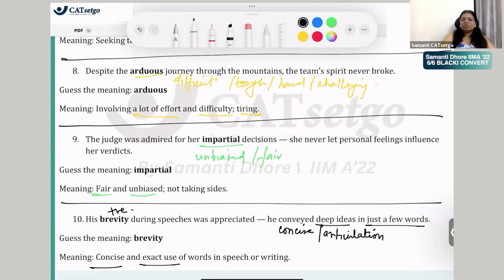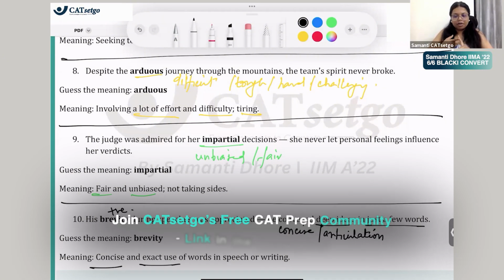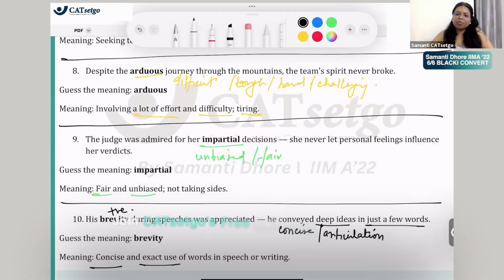Okay, understood. So now this is the primary skill that we need to build while preparing for CAT VARC. That, yeah, of course you will have word meanings. Okay, by the way, every day on Instagram I put one word every day at 4 o'clock. It's either on the story or on the post, and I've informed you about it. You know, it is also present in the highlights. If you guys are not frequently using Instagram, it's all right. ठीक है, but तुम highlights में जा सकते हो. ठीक है, और highlights में जाके then just look at all the words. ठीक है, but every day one word I try to put it in.